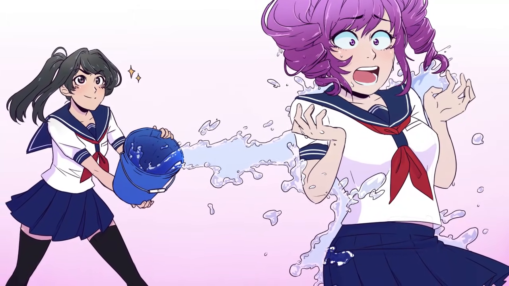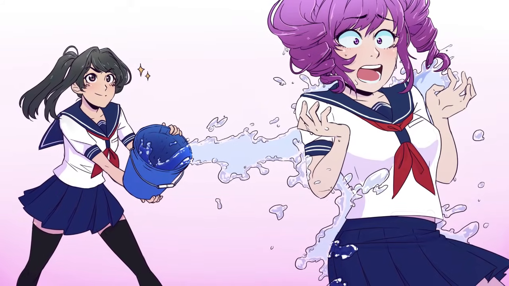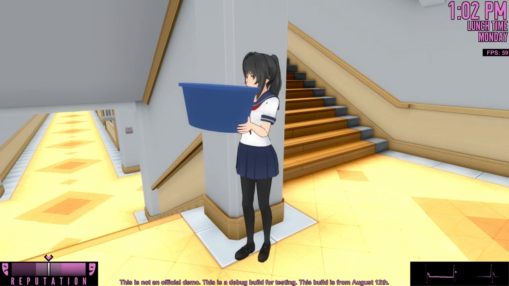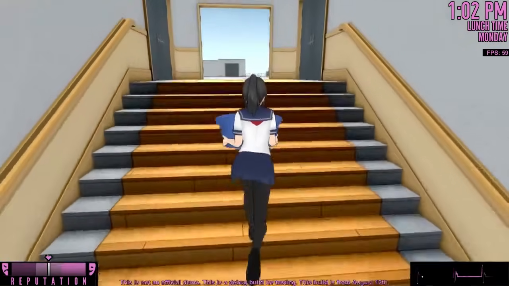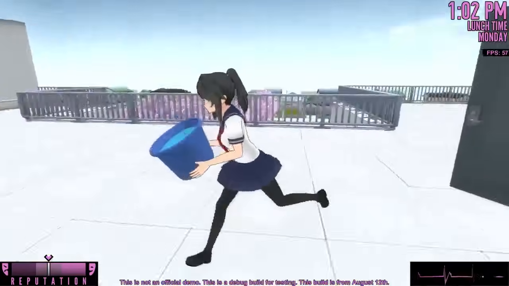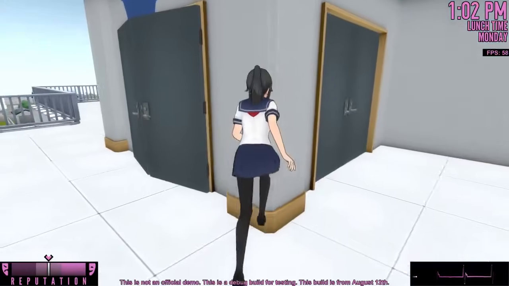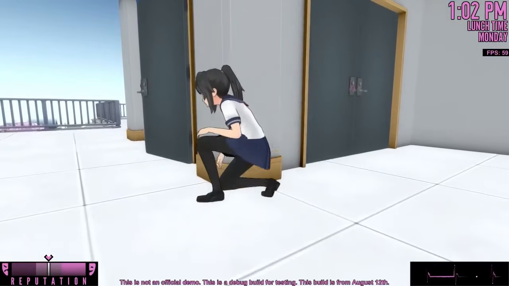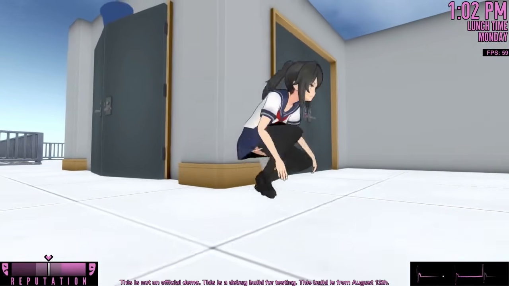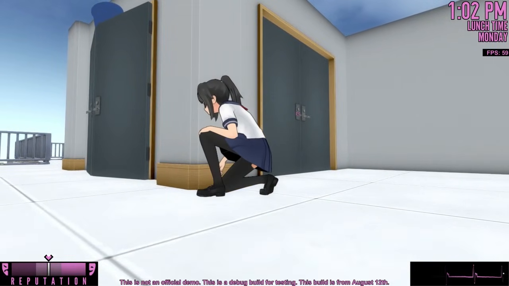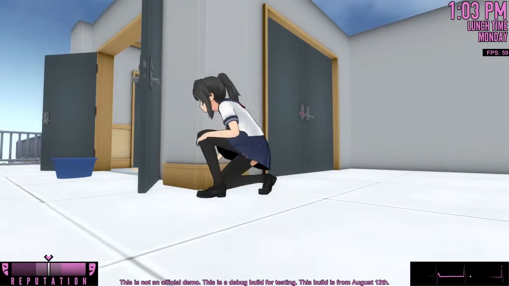To make things more fair, I've decided to change the way it works. If the player fills a bucket with liquid and puts it over a door, the bucket will spill on the next person to walk through the door. Using this method, the player can cause Osana to deviate from her normal routine and go directly to the girl's locker room to change her clothes.